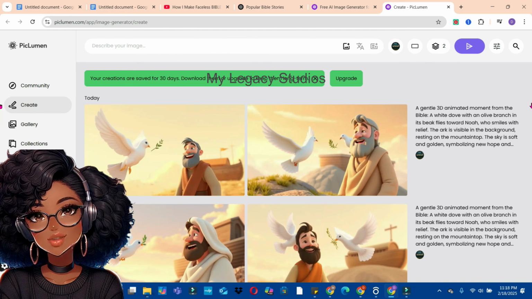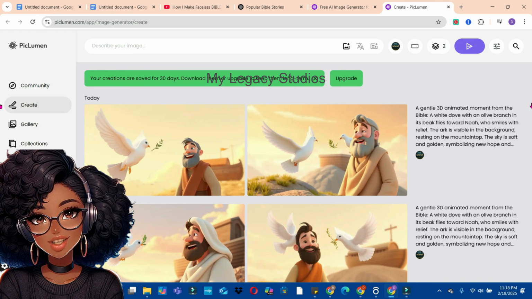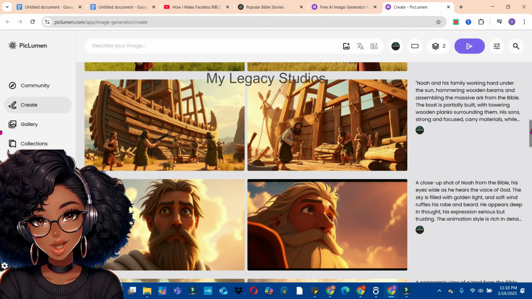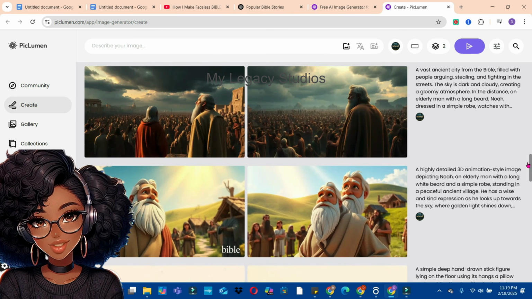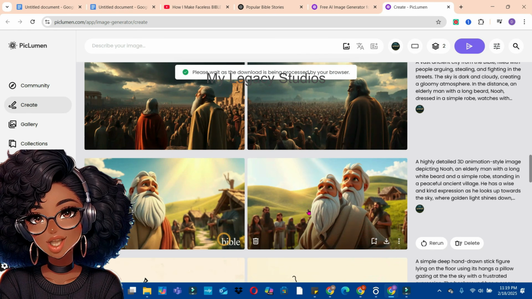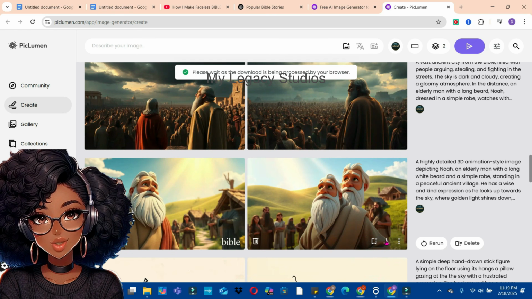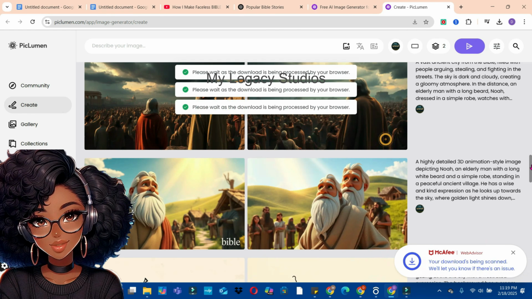So in the space of 5 minutes, we have generated 12 different images with this generative tool. This is how fast this tool is. So these are the images that we have generated so far. These are all the images we generated today. So what I'm going to do is to hit on the download button from here and download it to my drive. So just point on the download button on each of the images and download them to your drive.